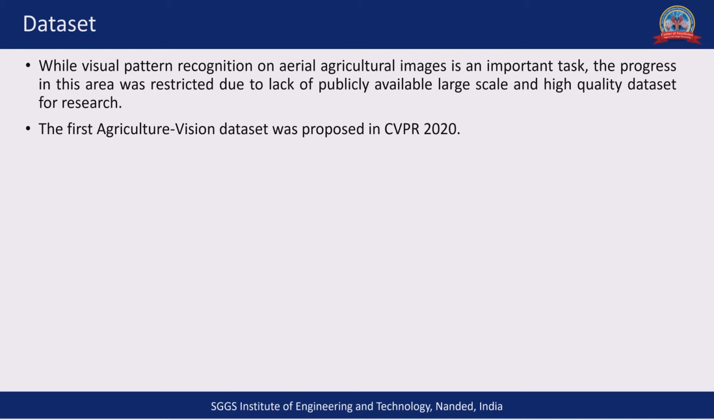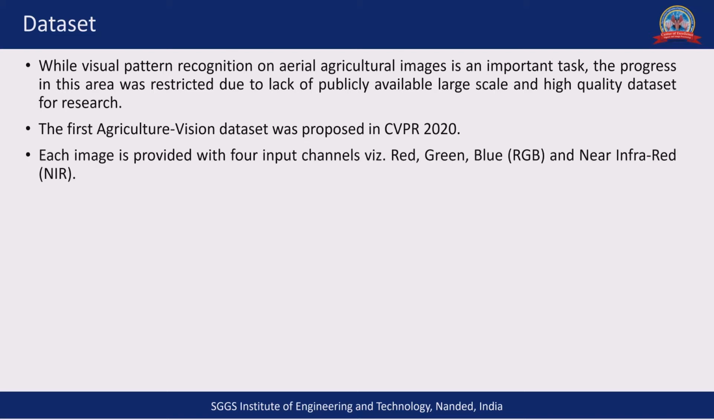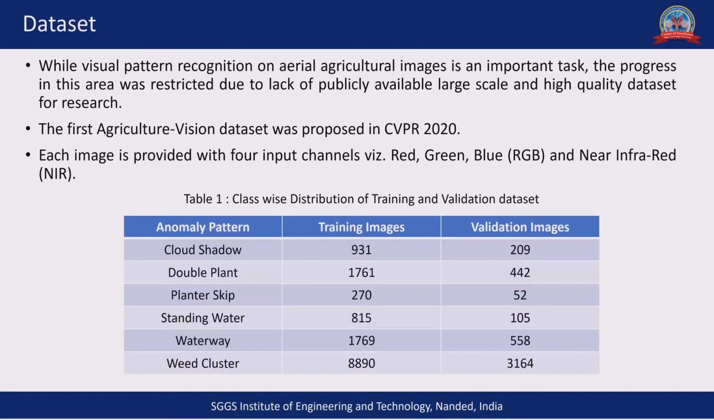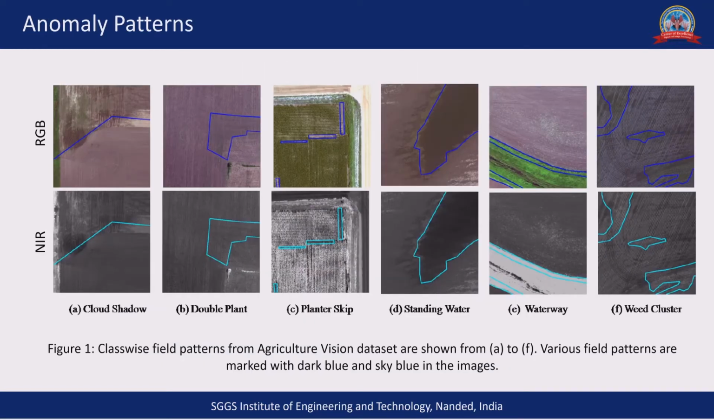The first agricultural vision dataset was proposed in last year's CVPR 2020, which was publicly available and of high scale. Each image is provided with four channels: red, green, blue, and near infrared. Each image was of 512 by 512 resolution, and six different anomaly patterns are considered, where the number of images falling into the training and validation subsets are listed here in Table 1.